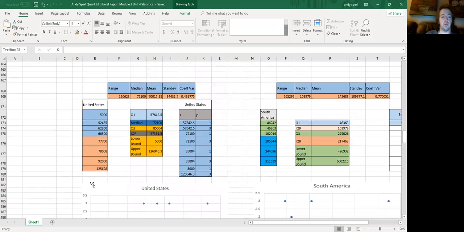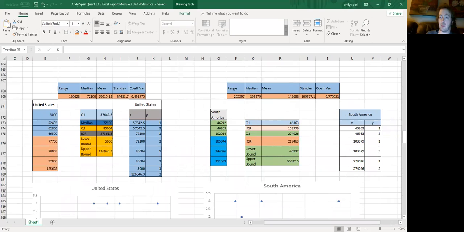Now, this here shows the United States, and here we have our median, our lower bound, our upper bound, our range, our median, our mean, our standard deviation, and coefficient of variation. And then over here we have the same with South America. We also have the range, the median, the mean, the standard deviation, and the coefficient of variation as well.